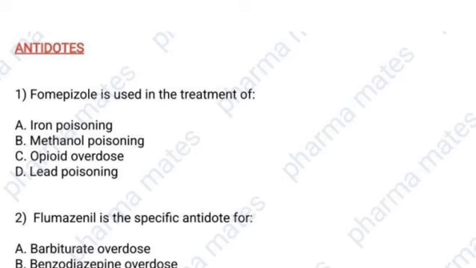Today we will learn about some important antidotes and their specific uses. These are very important for pharmacy exams and real life medical emergencies.